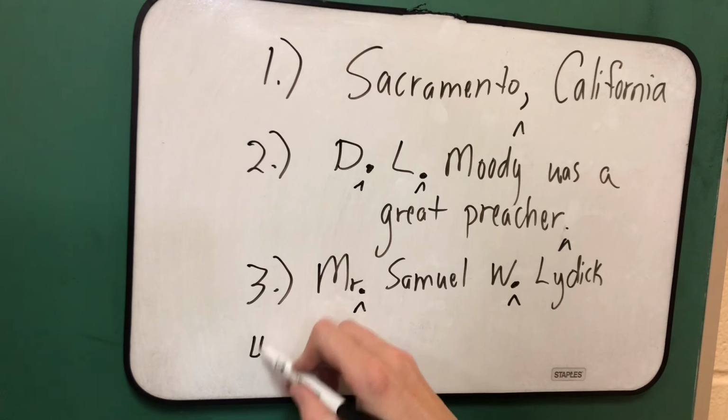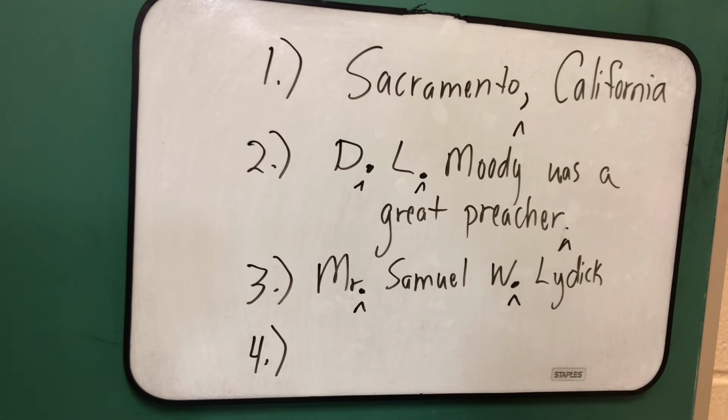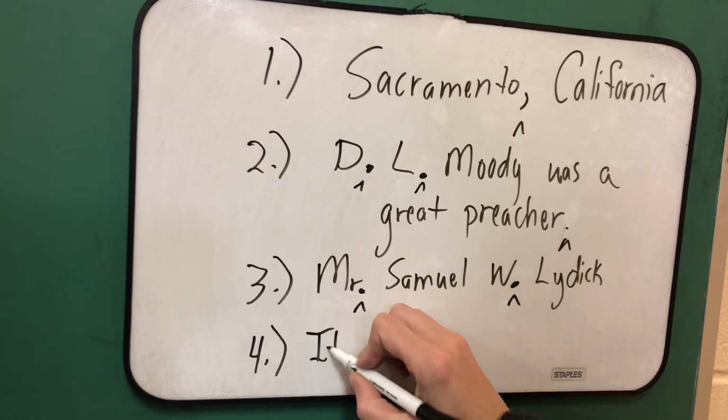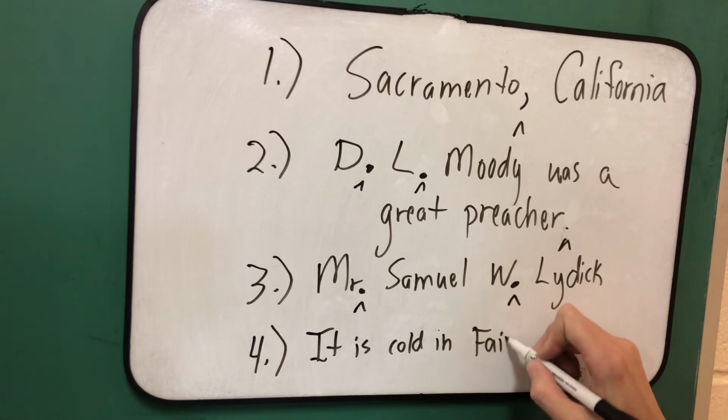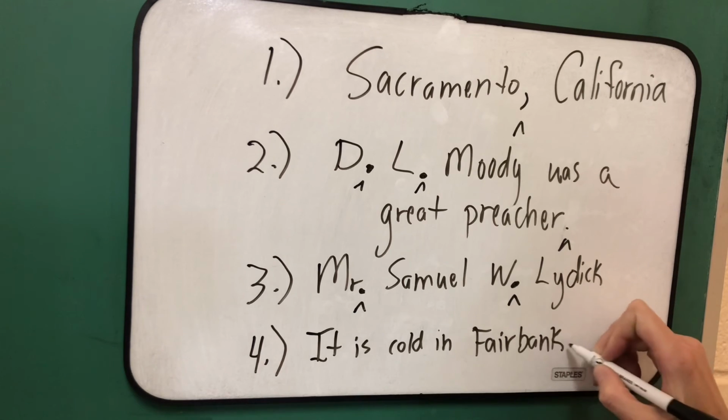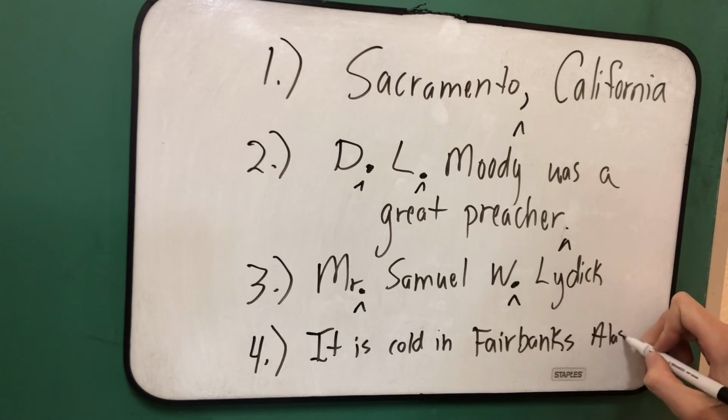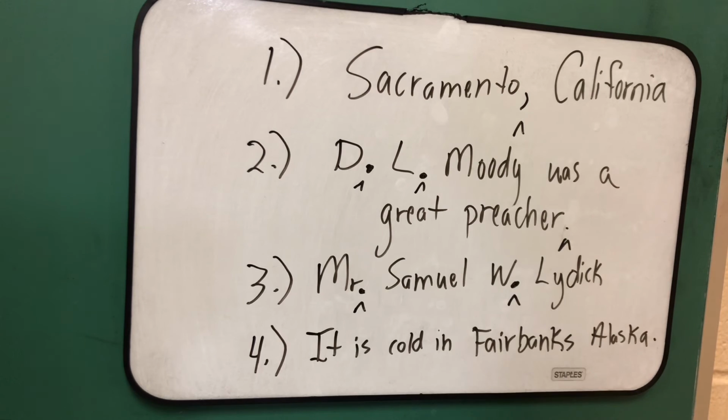Let's do one more together. Number 4, it is cold in Fairbanks, Alaska. Now, Fairbanks is a town or city in Alaska.